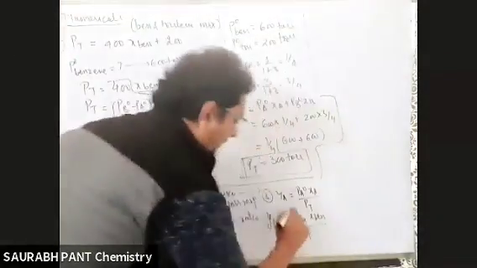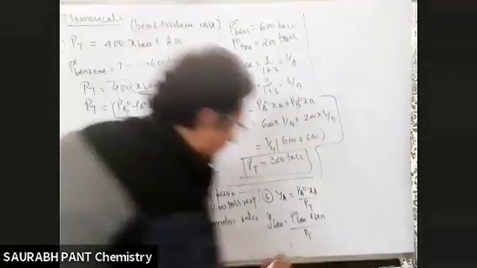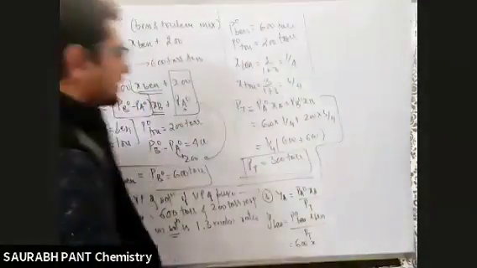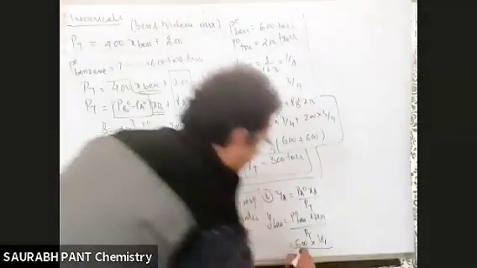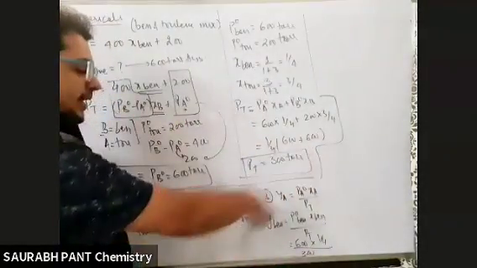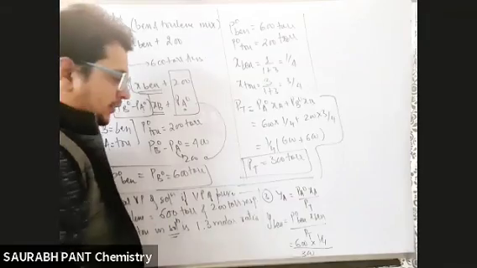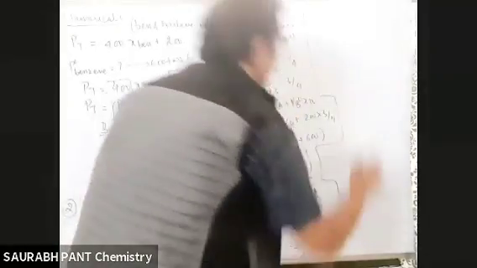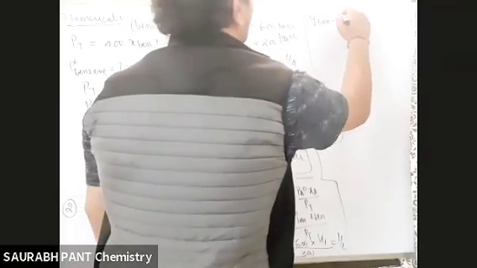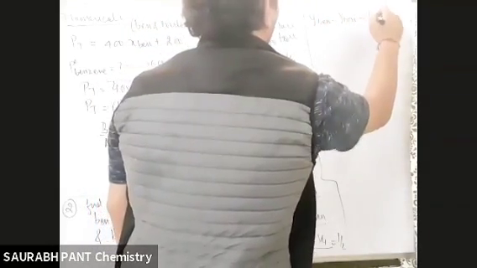Directly if they ask question number 3, that is level 2. Look, now what to do? P naught benzene 600, very good. X benzene 1/4, even better. PT is 300. So this 300 will cancel out 600 by 2 with a factor of 2. 2 into 1/4, half will come. So understood the answer: mole fraction of benzene and mole fraction of toluene is equal to 1/2 each.